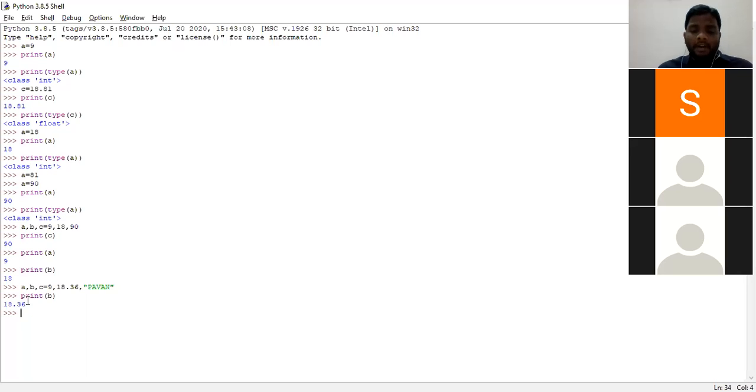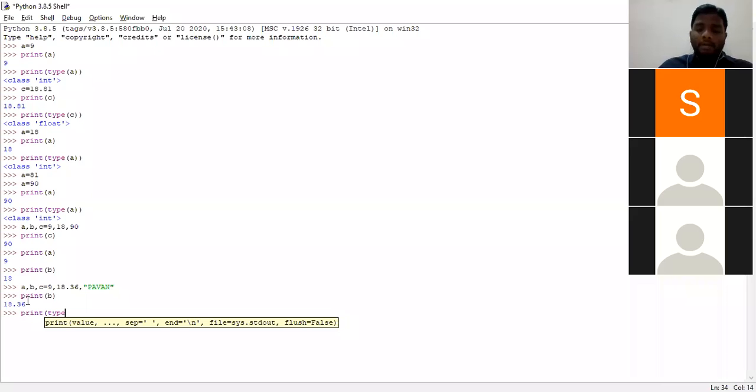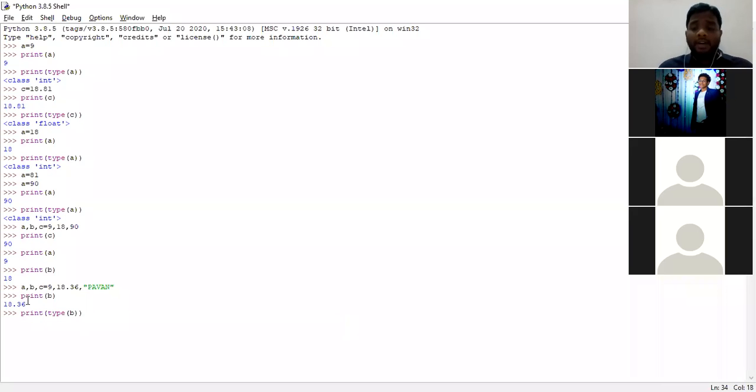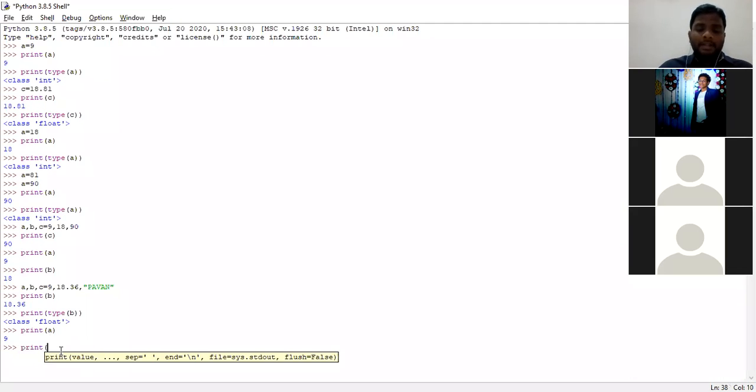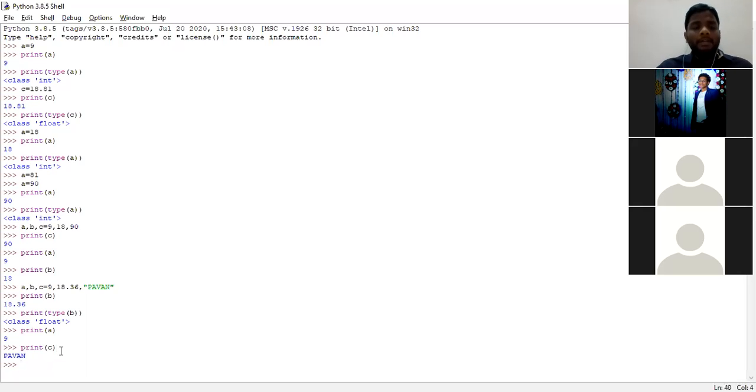Now we shall check what type of value B handles. That means you all know that 18.36 is a float value, right? So we shall check whether the interpreter is giving the right answer or not. See, float. Okay. Next, what I want to print is A right now. Print A. Automatically the value will be 9. Next, print C. The value will be power.